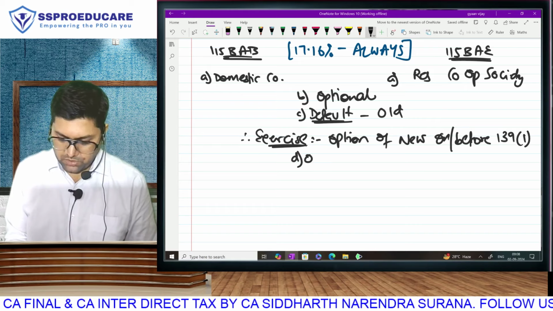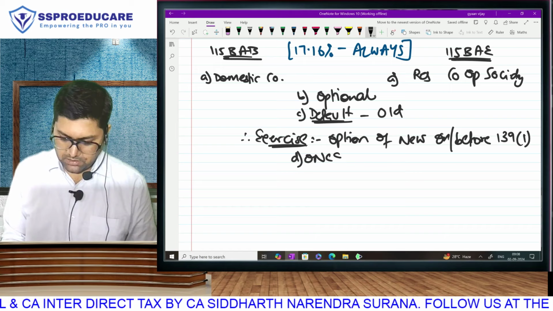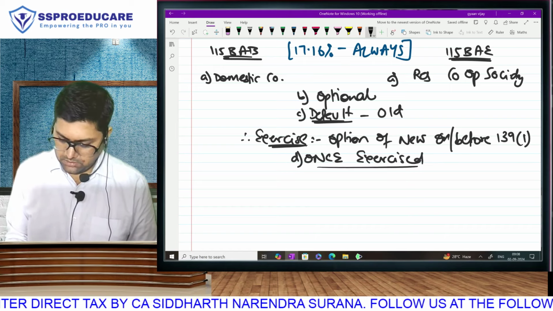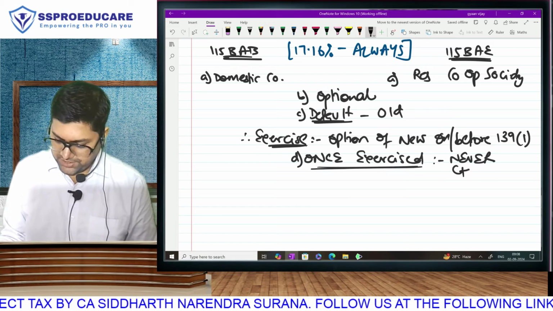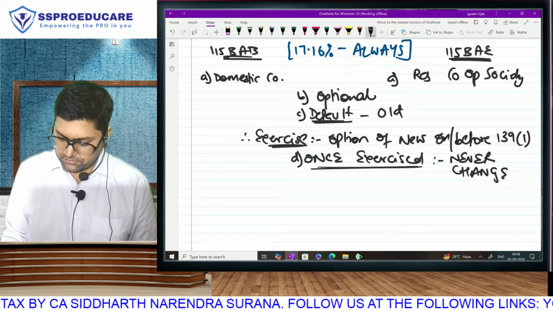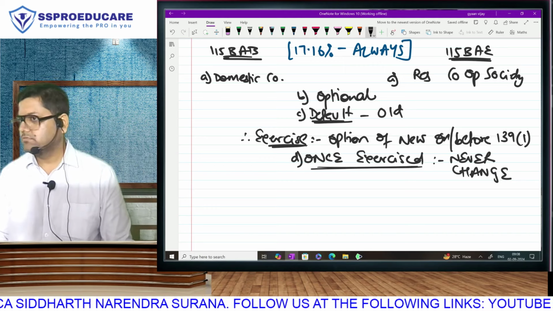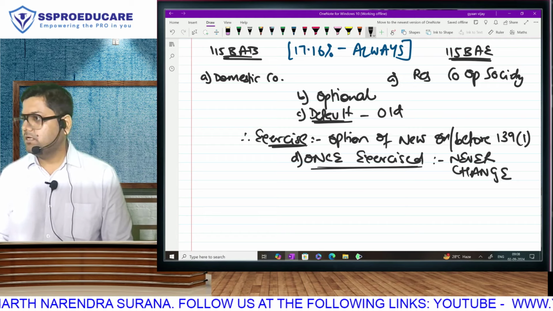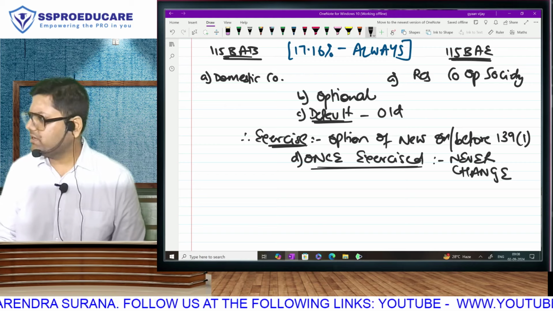Do we also know once exercised, you will never be allowed to change it? तो same ही है ना. Everything that we have written appears to be same.